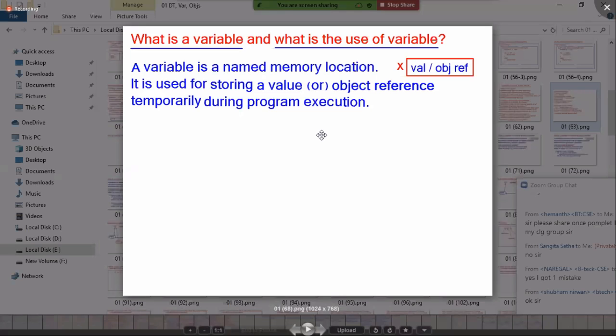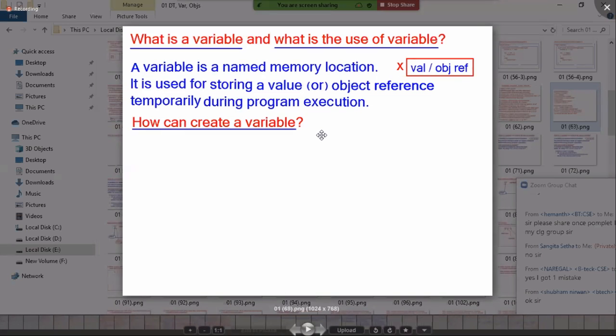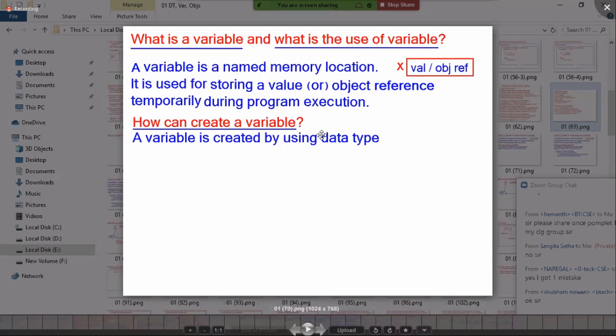Then now my question: how can I create a variable? Already you know, to create a variable, I must specify memory type, memory size, and memory range. Type, size, range: you have to tell these 3 points. These 3 points are given by the data type. A variable is created by using a data type. Which data type?